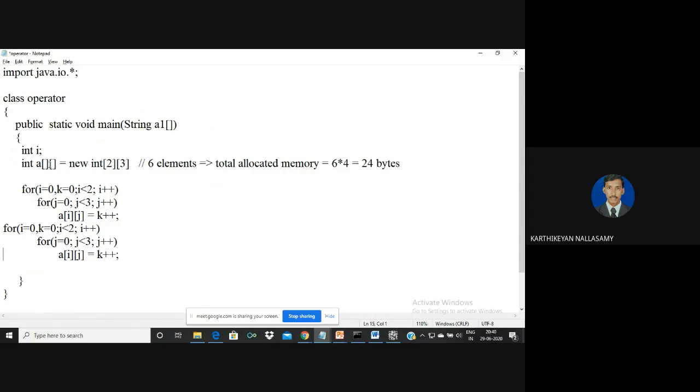While you are going to display the matrix elements in matrix format, there is some procedure we need to follow. So system.out.print.